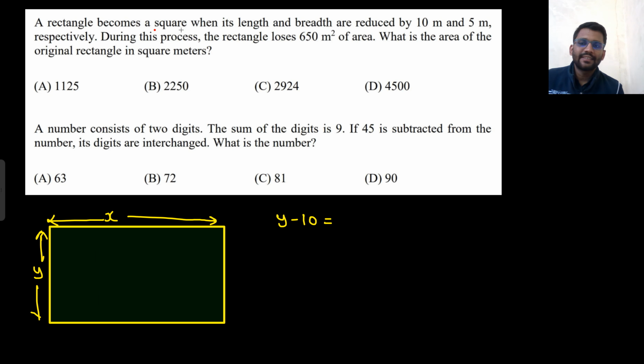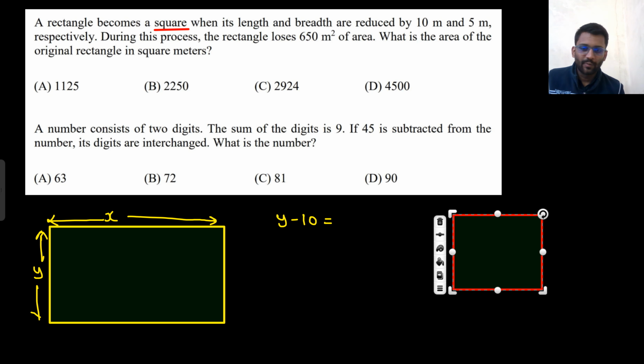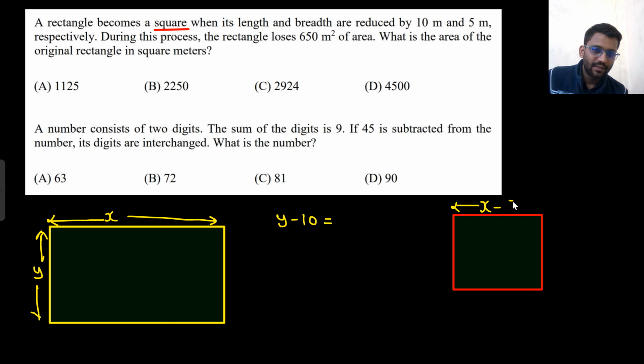For a square, sides are equal, right? So it would become a square. If you subtract 5 from here, actually this doesn't look like that.